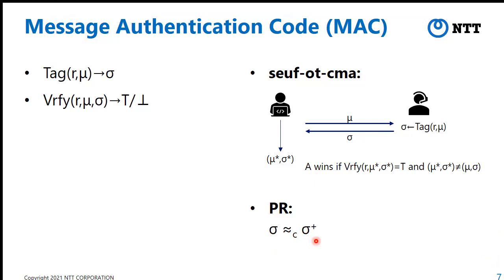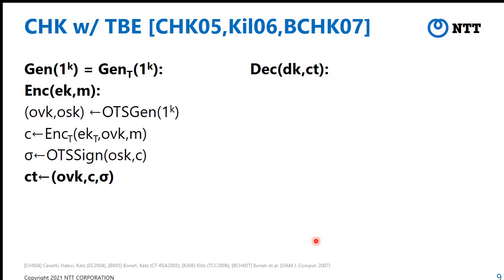Okay, we next talk about the Boneh-Katz transformation. Let us review the Boneh-Katz transformation, CHK in short. In the original paper, CHK proposed the conversion from IBE to PKE, but here we use the conversion from TBE to PKE, which was generalized by Kiltz in 2006.